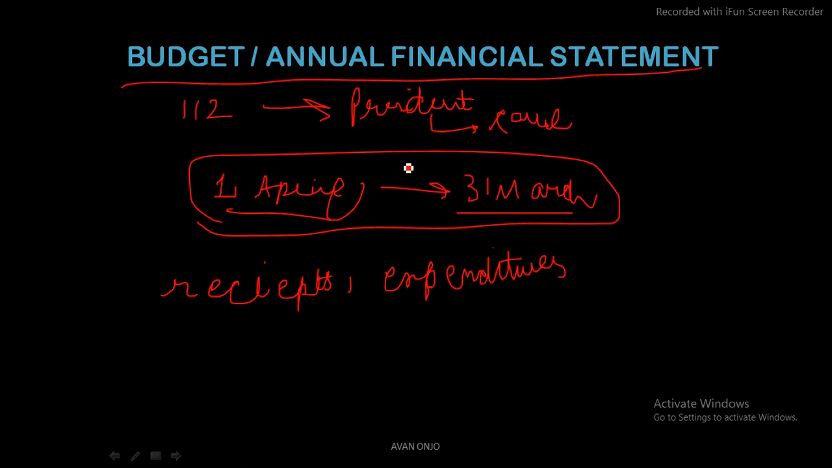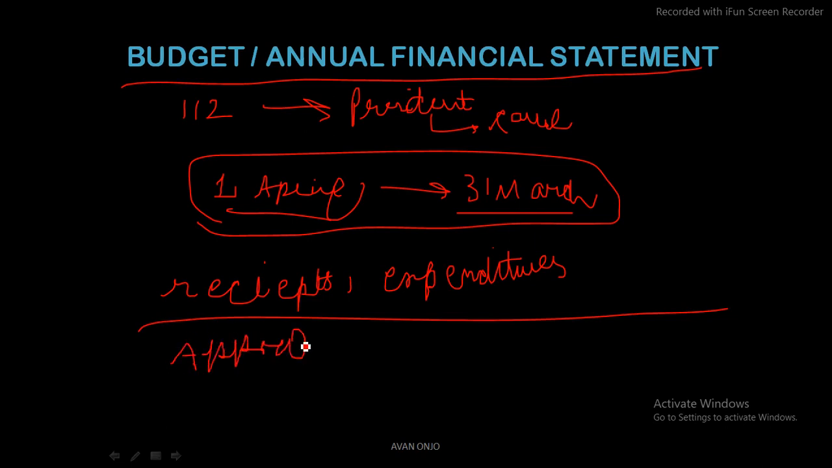So there are different kinds of bills. I would like to discuss, under the budget, what is known as the appropriation bill. You should write this: appropriation bill. This is a kind of bill under Article 114 of the Indian Constitution, which needs approval of the parliament for the specific purpose.